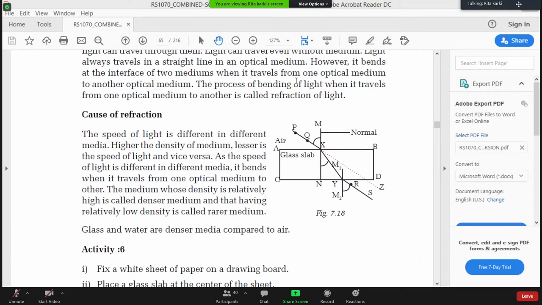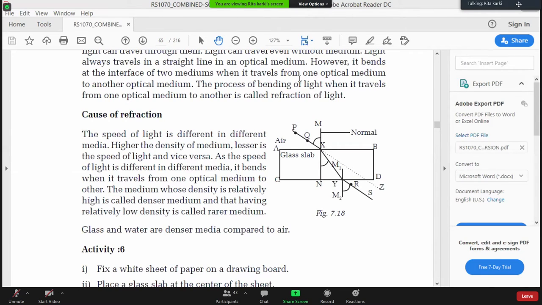That means the speed of the light will be higher in the rarer medium. Similarly, the speed of the light will be lesser if the light is passing through a medium which has a higher density. So when the light is passing from the rarer to the denser medium, the speed of the light will decrease.